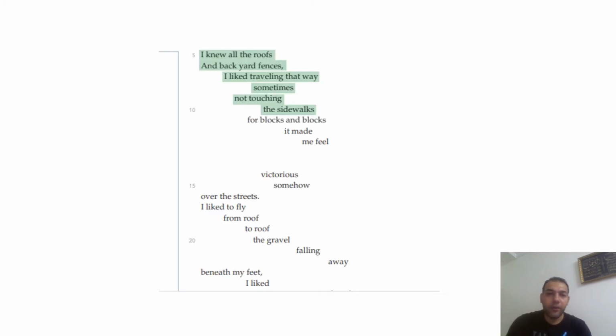I knew all the roofs and backyards fences. I liked traveling the way, sometimes not touching the sidewalks for blocks and blocks. It made me feel victorious somehow. Over the streets, I liked to fly from roof to roof, the gravel falling away beneath my feet. I liked... So let's see here, guys, some of the vocabulary which are important for you.